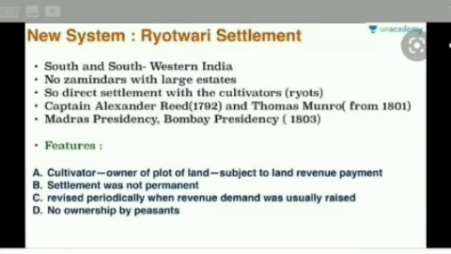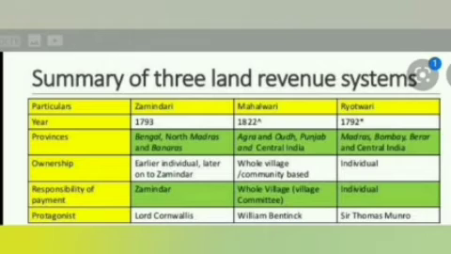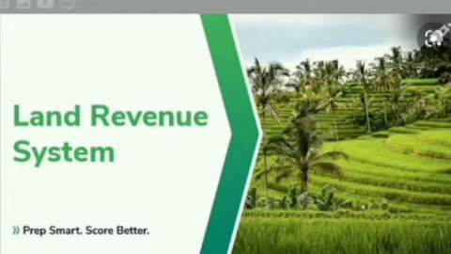Salient features of the Rayatwari system. First one, revenue settlement was done directly with the ryots. Measurement of fields and an estimate of produce was calculated. The government fixed the demand at 45 to 55% of the produce. Next, effects of the Rayatwari system. In most areas, the land revenue fixed was excessive. Under this system, the government exploited the farmers instead of the Zamindars.